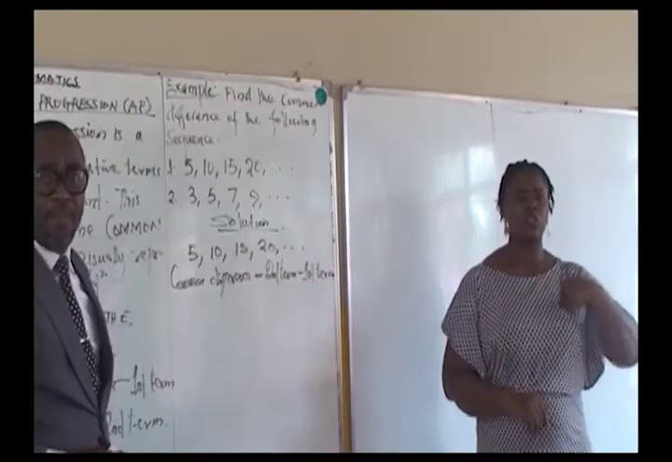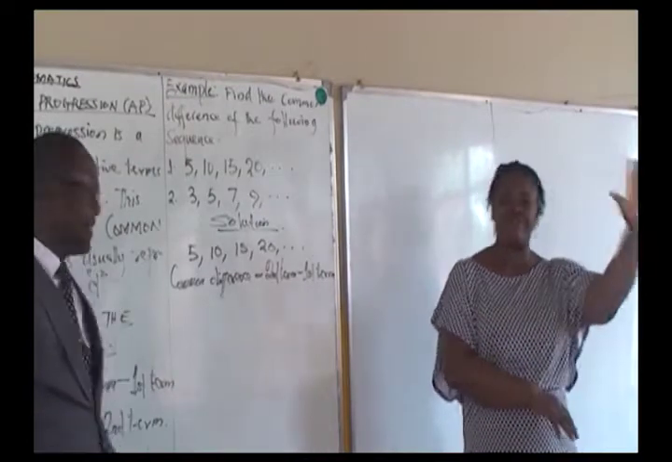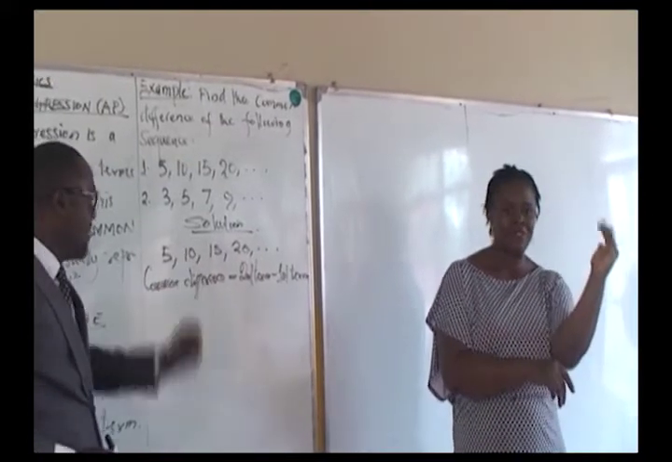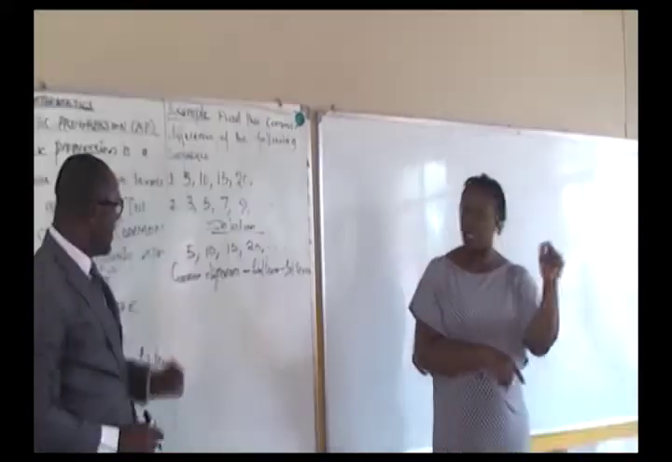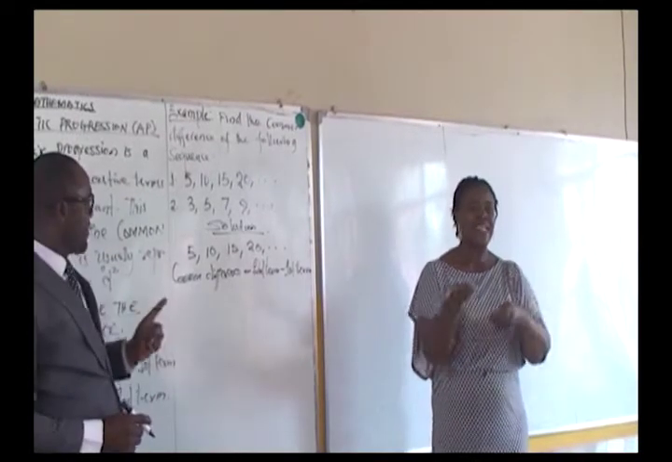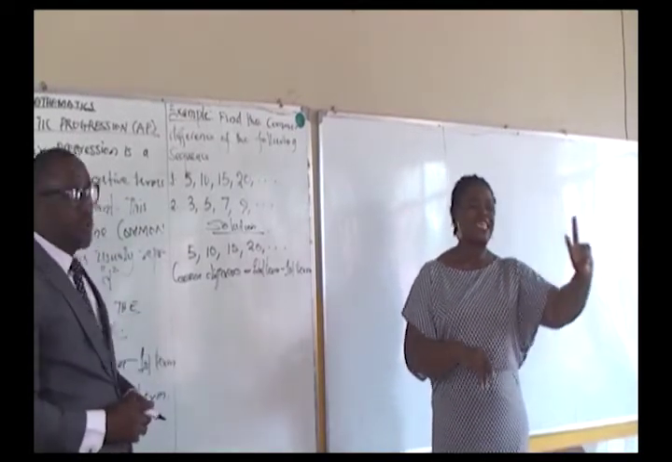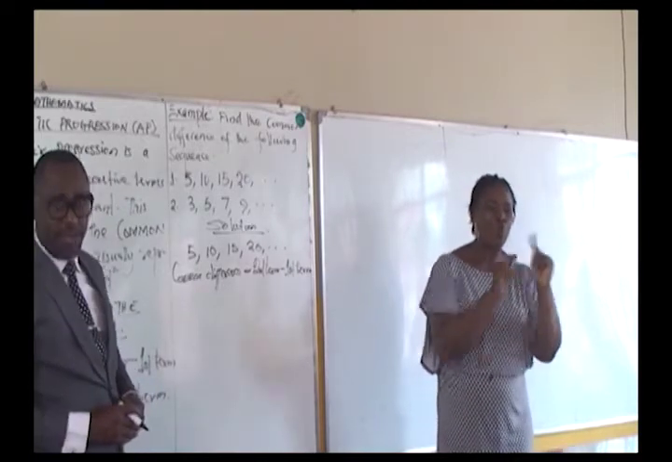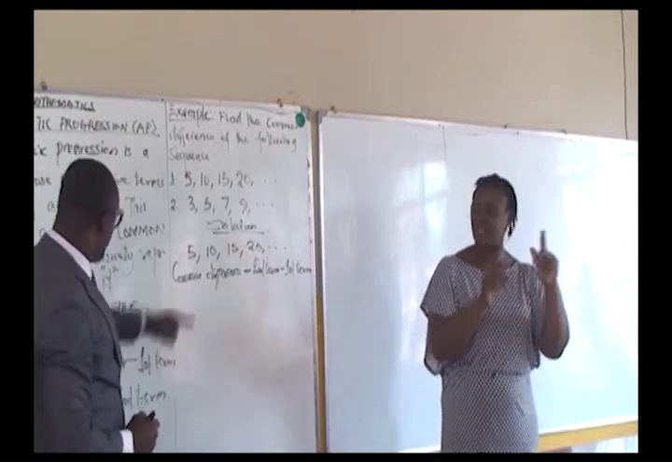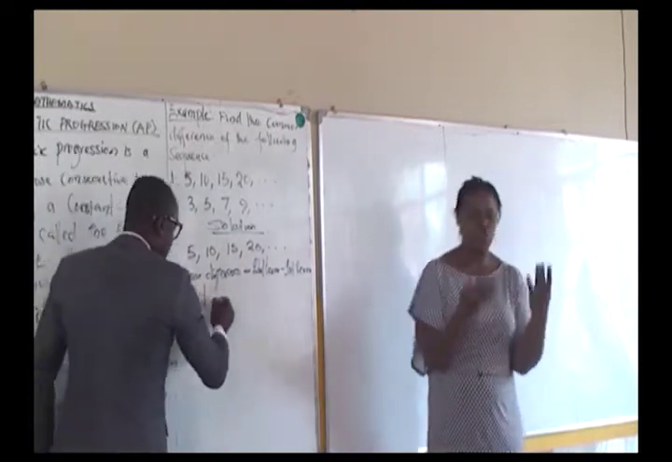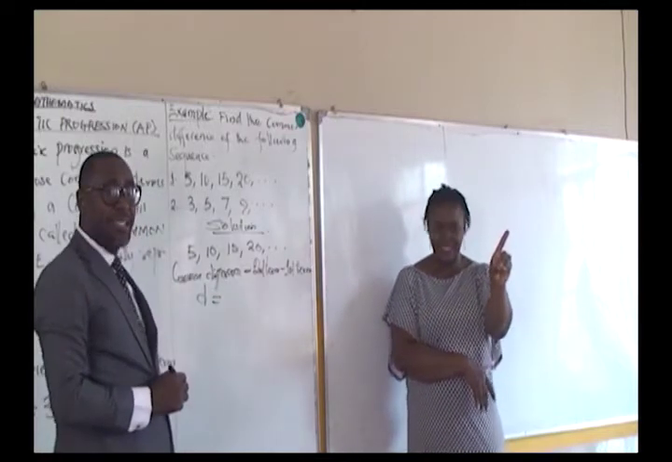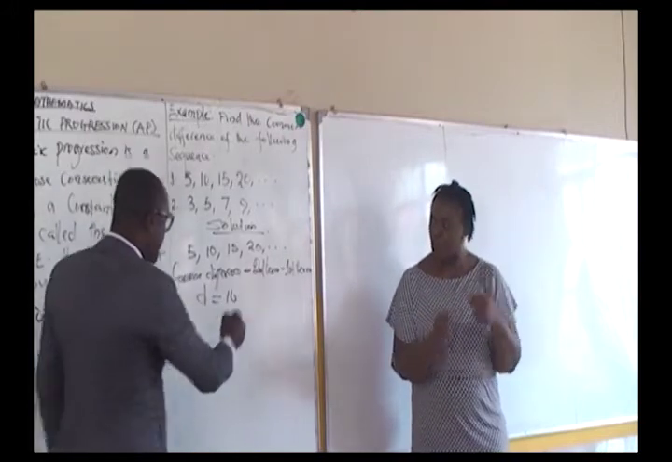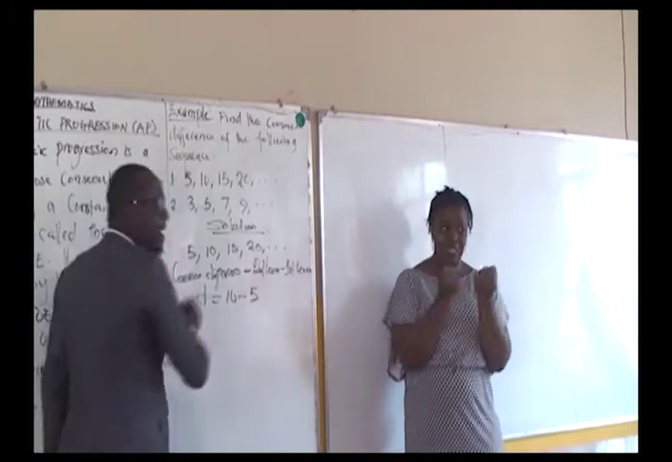We have the first term as 5, the second term as 10, the third 15, the fourth 20. Now, we have said by definition that the common difference is the second term minus the first term, or as the case may be, the third term minus the second term. So, as we said earlier, D, which is the symbol for the common difference, is the second term, 10, minus 5.